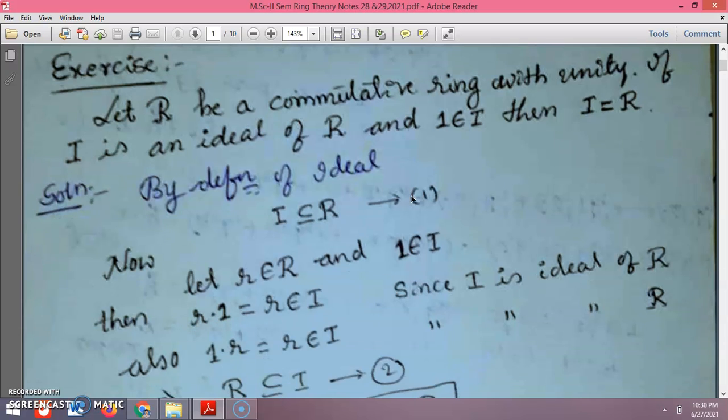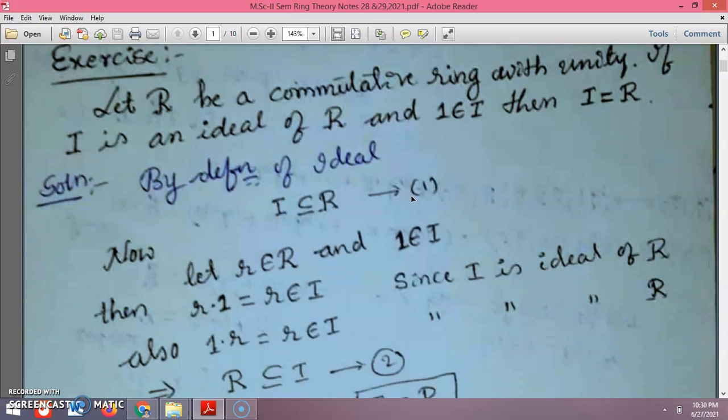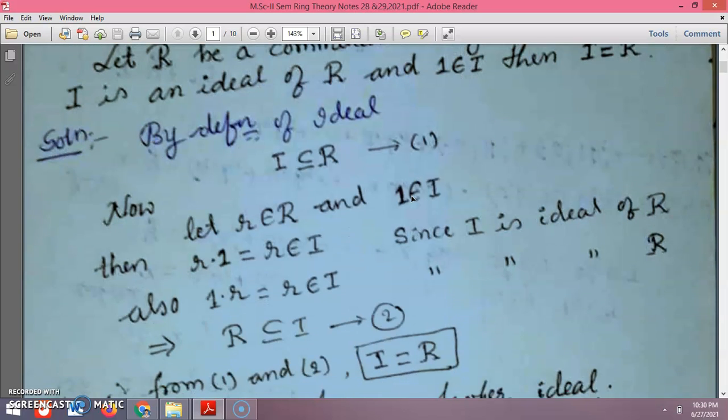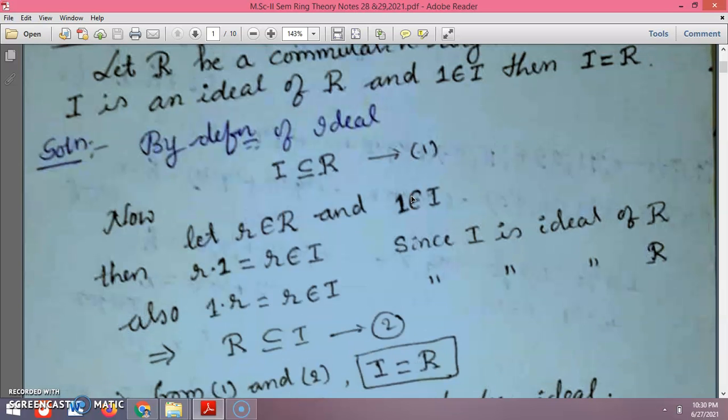Let R be a commutative ring with unity. If I is an ideal of R and 1 is an element of I, then I equals R. Therefore, by the definition of ideal, I is a proper subset of R, because it has an identity element.